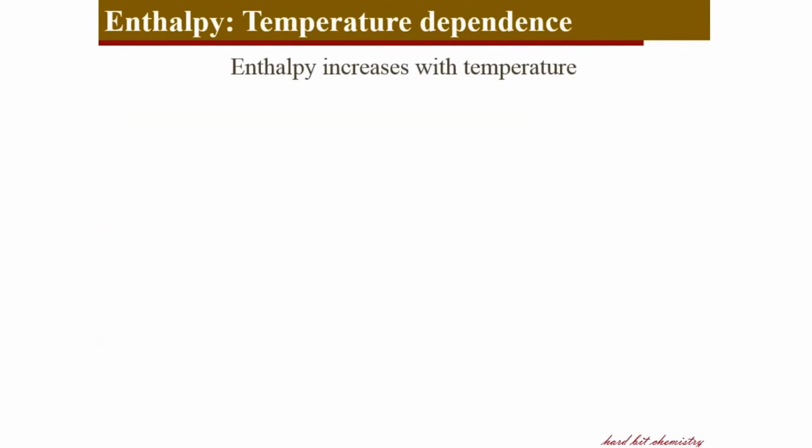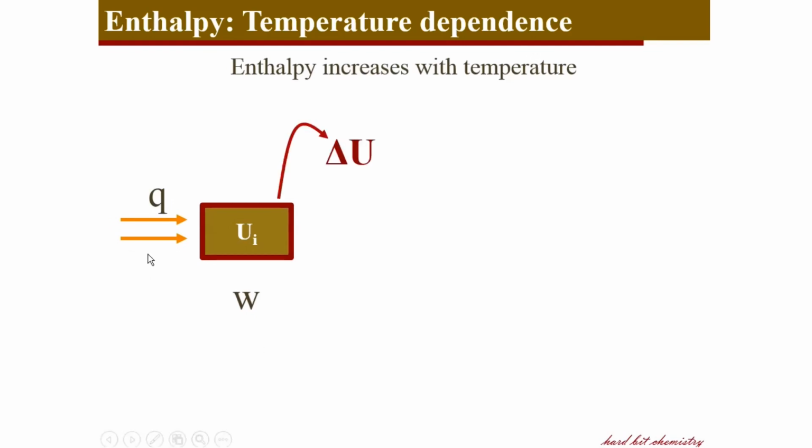Okay, now we will see the temperature dependence of enthalpy. Enthalpy increases with temperature. Let's demonstrate this through an example like this. The system with its initial internal energy, and as was said before, by absorbing Q amount of heat, the system is performing work, and a part of the heat is stored as internal energy, reflecting in a change in internal energy during the process. And you can measure a particular temperature, because there is a change in internal energy, so there is a temperature difference in the final state compared to the initial state. So you measure a particular temperature at the final state of the system.